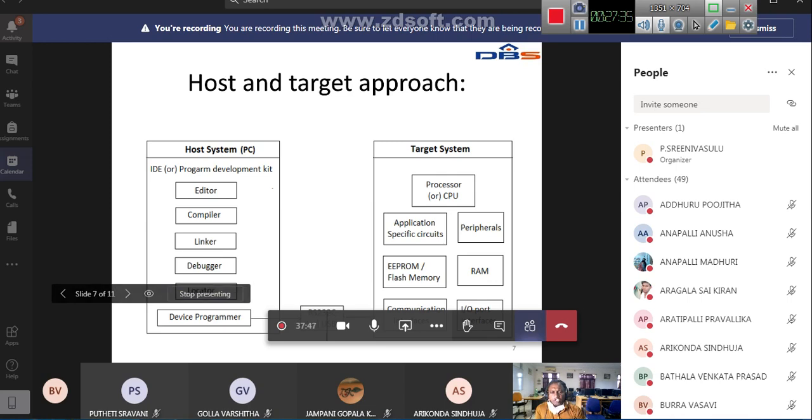Then we have a device programmer, okay. This device programmer dumps or sends your executable file from the host system to the target system using an RS-232 cable, okay. You have an RS-232 cable here in between the host and target system.